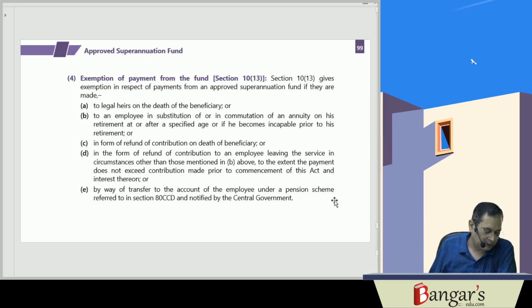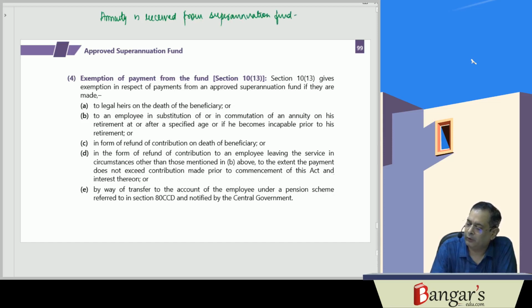But if any annuity is received from the superannuation fund, it will be taxable.